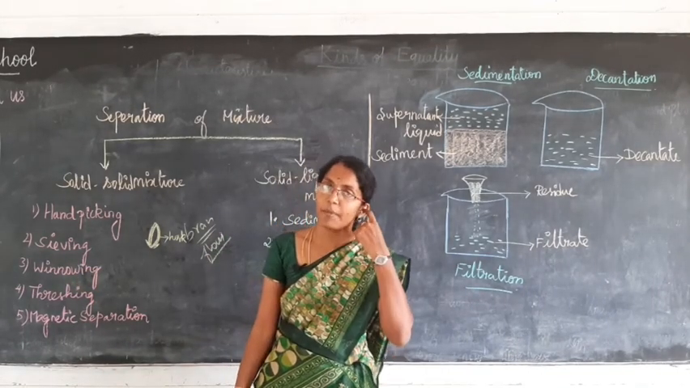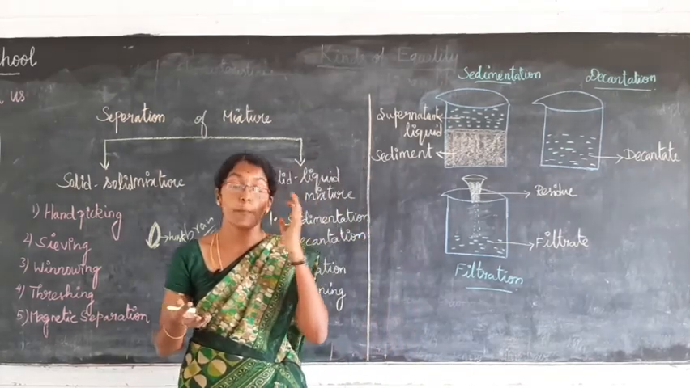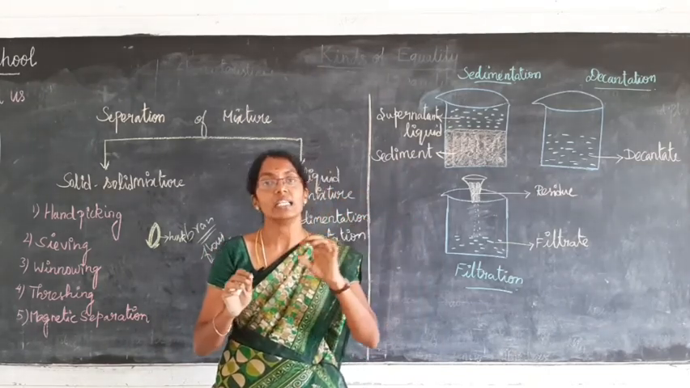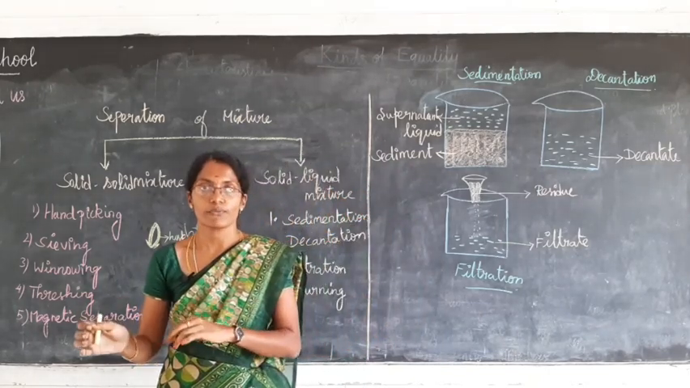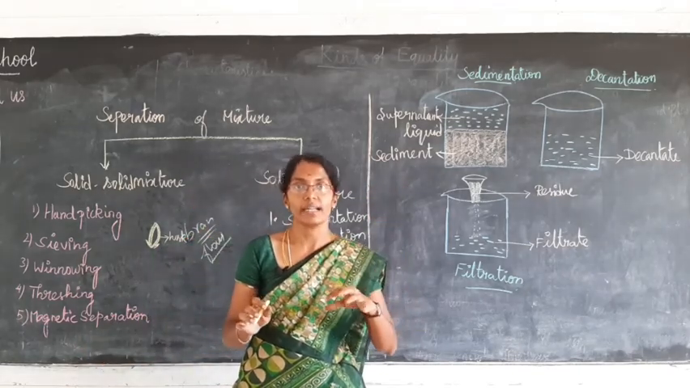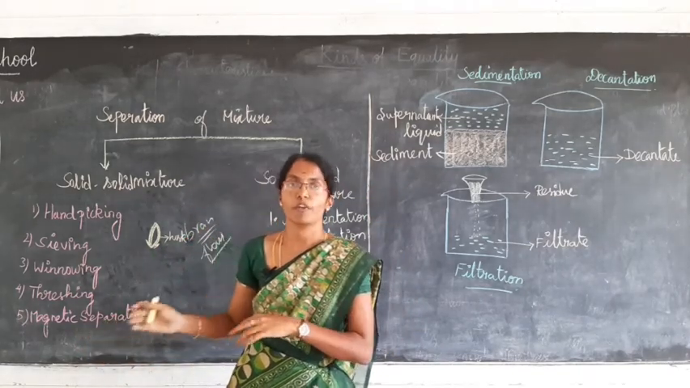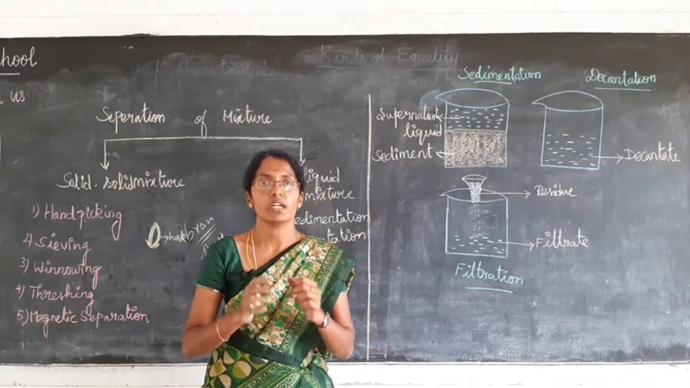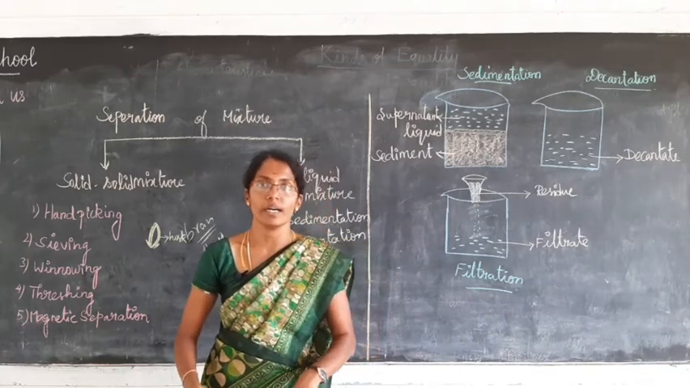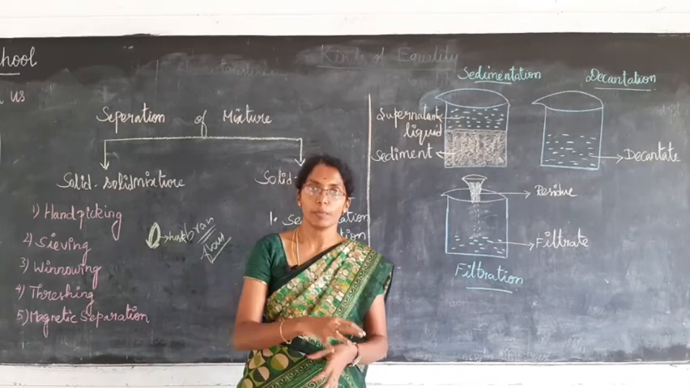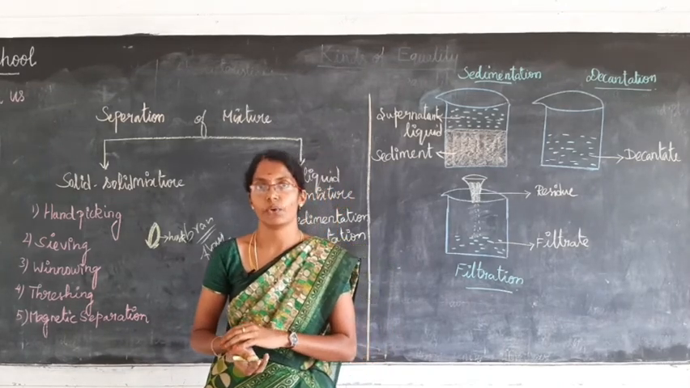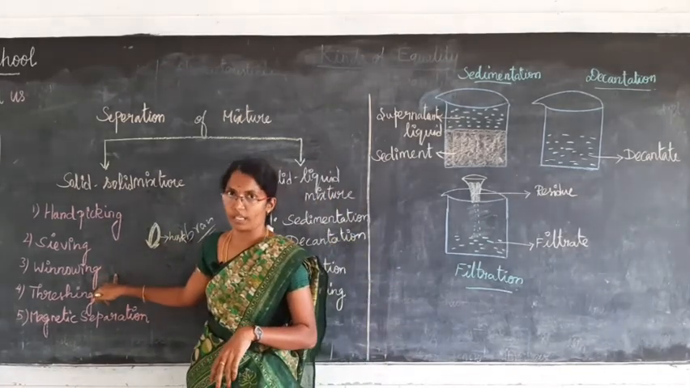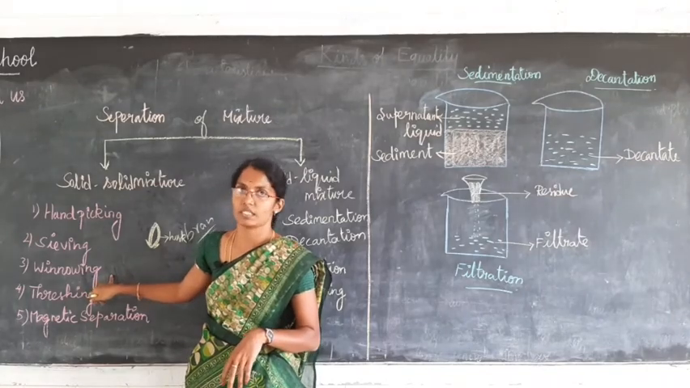Okay, this is done by dropping a mixture from a certain height in the presence of wind. In the presence of wind, we drop the mixture so that the lighter particles like husk will be carried away by wind, and the solid particles like grain will fall down closer to us in the form of a heap, and we can collect it later. Okay, this process of removing impurities like husk from the grain is known as winnowing. This method is mainly used by farmers.